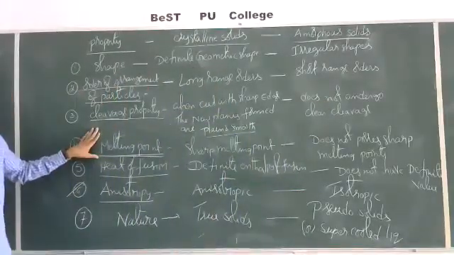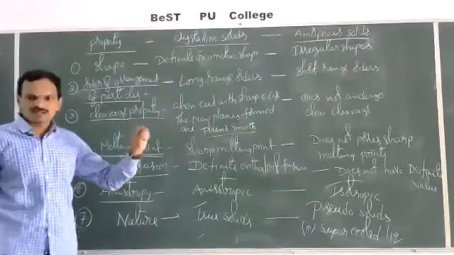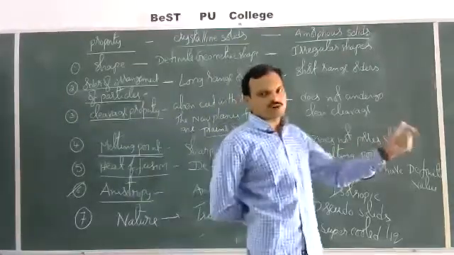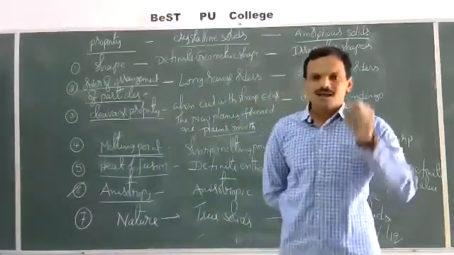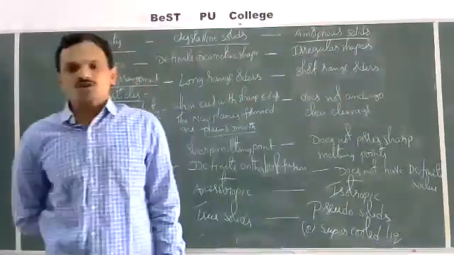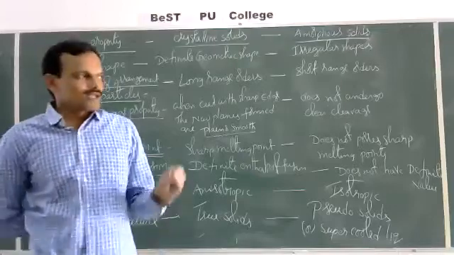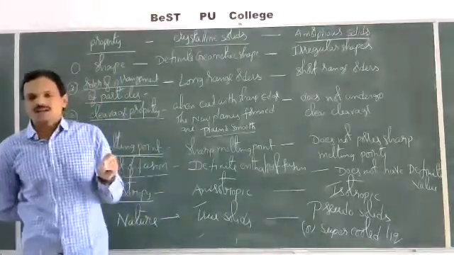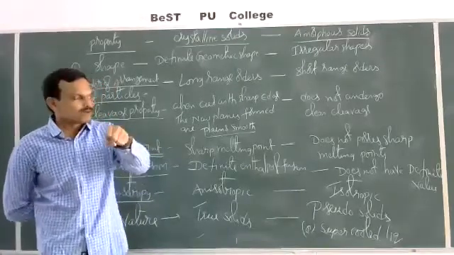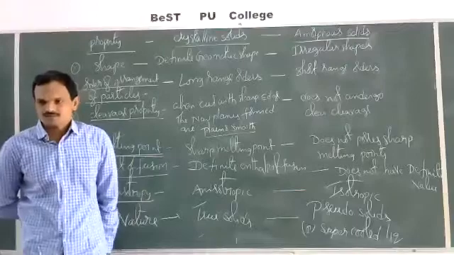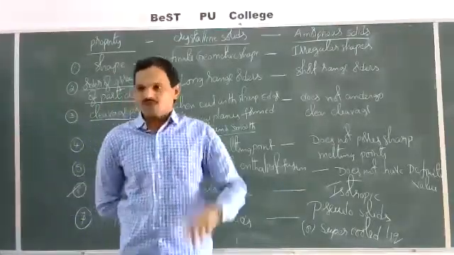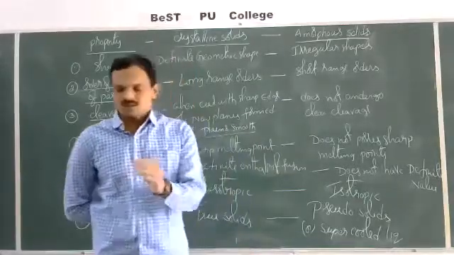Melting point. Crystalline solids possess sharp melting points, whereas amorphous solids do not possess sharp melting points, they possess a range of melting points. Why do crystalline solids possess sharp melting points? Because in crystalline solids, the constituent particles are arranged in a definite geometric shape. They are held together by strong attractive forces. By absorbing a certain amount of heat, they overcome the attractive forces and convert into liquid state.